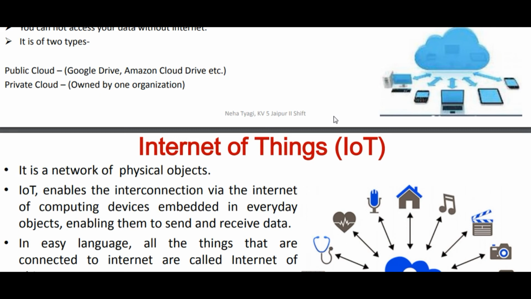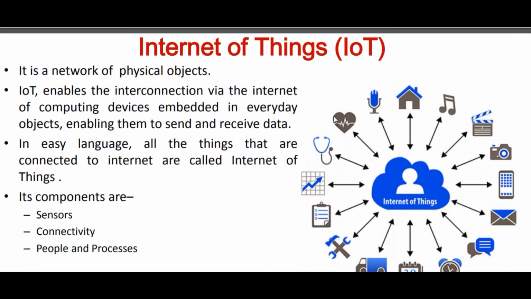Whenever you have a wish list, you can store that, purchase that, everything is mentioned there in Amazon Cloud Drive. Now we are going to understand what is private cloud. Private cloud is owned by an organization. Suppose an organization like IBM or Accenture has its own cloud to make its data more secure. That's why it is a private cloud.